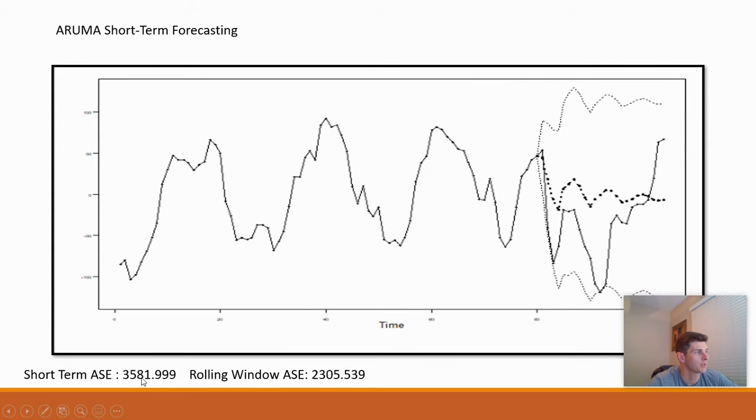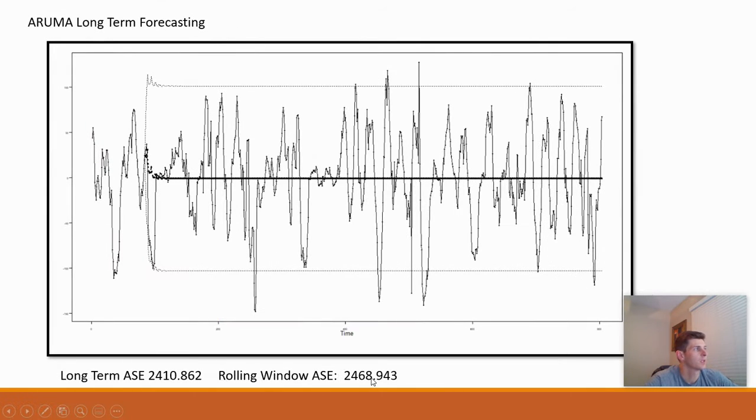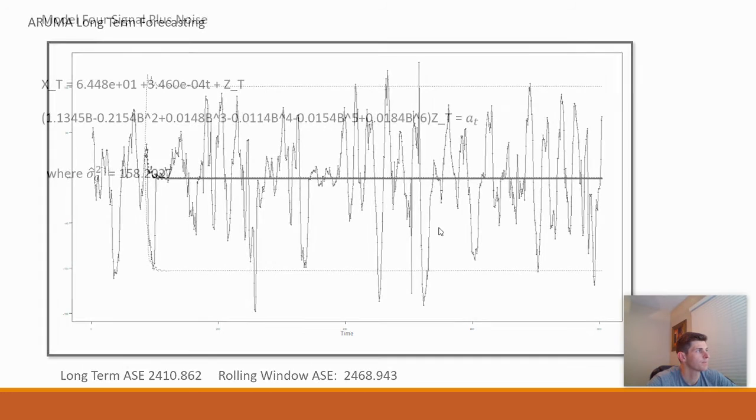It came out to be 3,581 with a rolling window of 2,305. The long-term forecasting came out to be 2,410 and a rolling ASE of 2,468. So despite removing the seasonality, the forecasting didn't improve at all relative to the other two models.